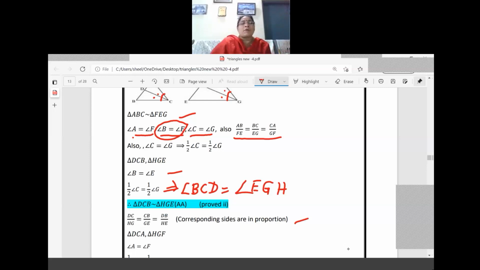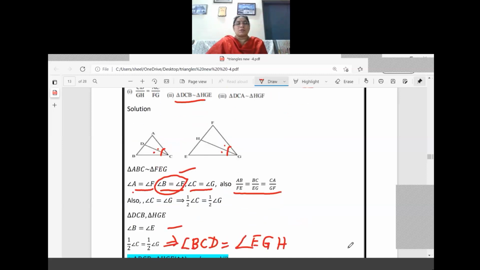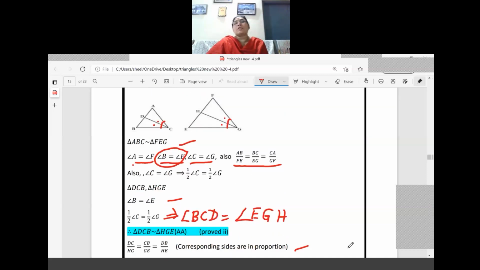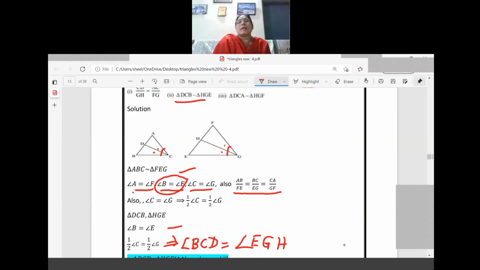So we have written and checked what is required to prove: CD by GH and AC by FG only. So it's not coming. AC is not coming only. So that is not the question. So we are going for the third question. What is that one? DCA and HGF. DCA means here whatever triangle we have used, that is not coming. In DCA, angle A is coming, right? Then angle F is coming in HGF.